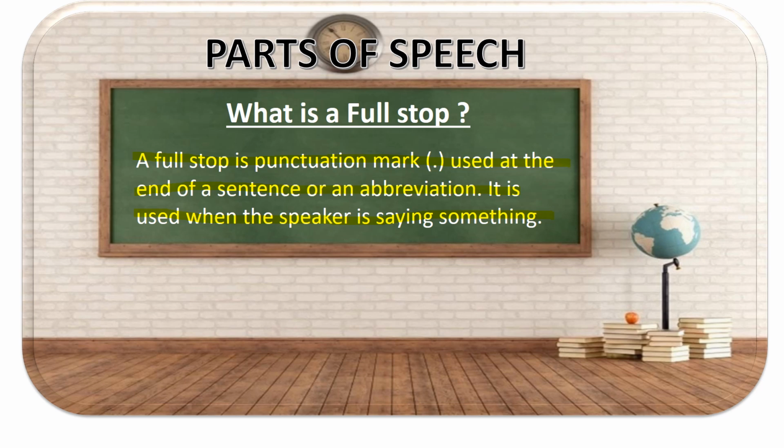So abbreviation, yes, like if you write USA, you write U dot S dot A. That's how you write it. Abbreviation or a short form, you put a dot over there. That's also a point which is also called a full stop. The name doesn't change, but the use changes. The context changes.